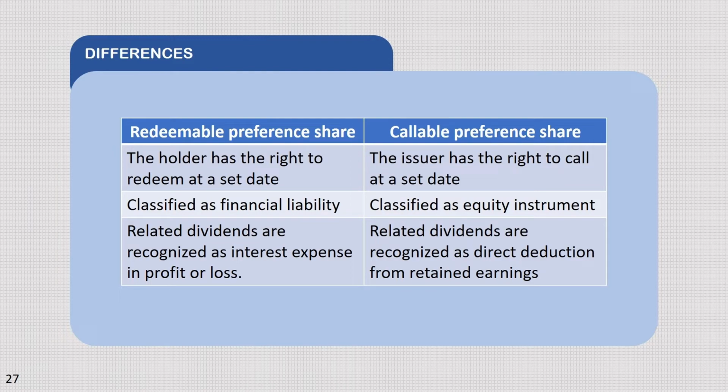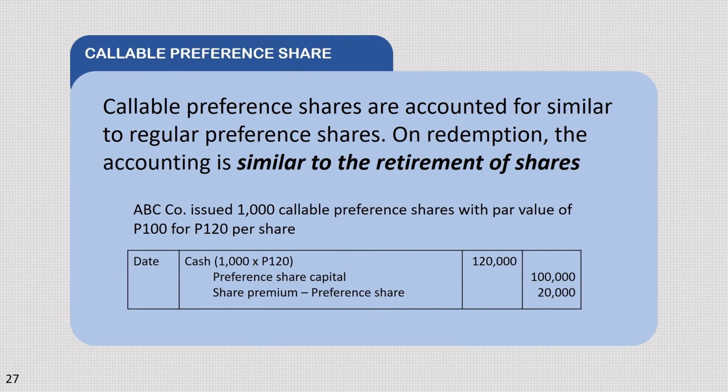Sa kabilang banda, sa callable preference shares naman, the issuer has the right to call at a set date and it is classified as equity instrument. Why? Yung karapatan to call is yung kumbaga power of freedom ni issuer to decide. Therefore, there is no obligation to pay unless it chooses to call on the shares. Yung related dividends naman sa callable preference shares are recognized as direct deduction from retained earnings. Callable preference shares are accounted for similar to regular preference shares. On redemption, the accounting is similar to the retirement of shares.